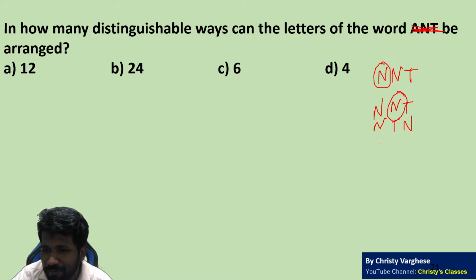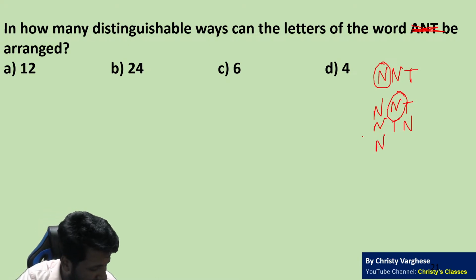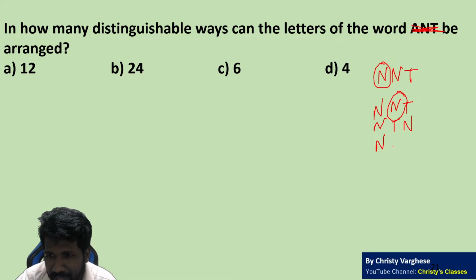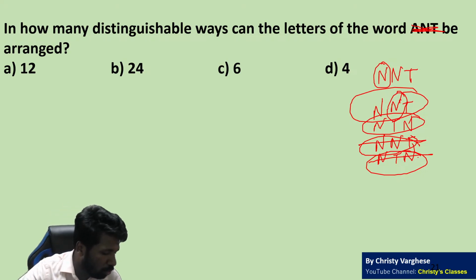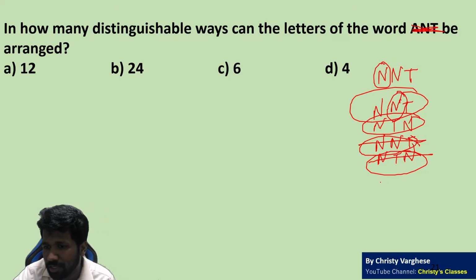Next, when I try to fix the second N, the first N and second N look the same. Now, that is not different letters. That is the same letter. So NNT and NTN are just duplicates of this and this respectively. So this is not a new combination or a new word. That is the same word itself.